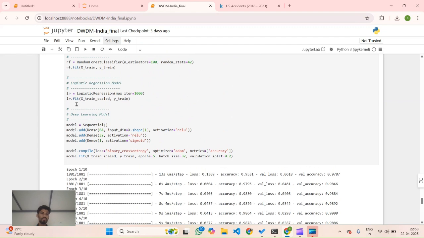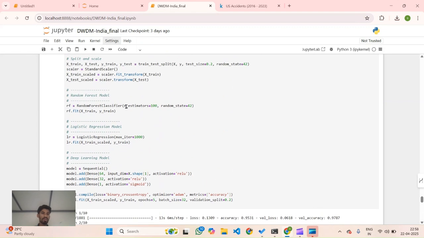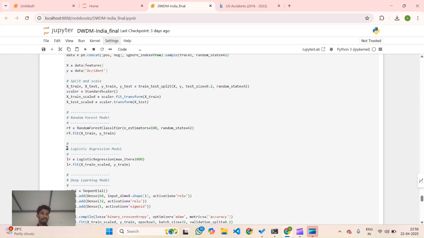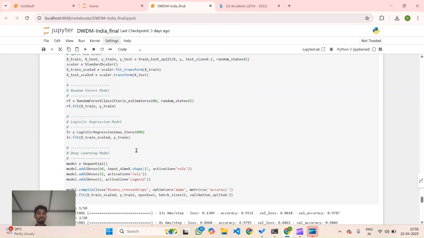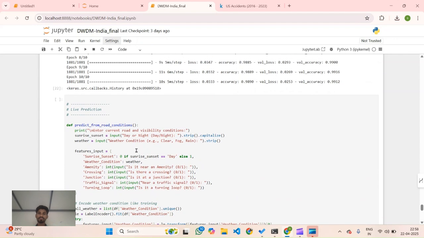We can use the random forest model and deep learning model. We can ignore the logistic regression model as it is providing outliers.